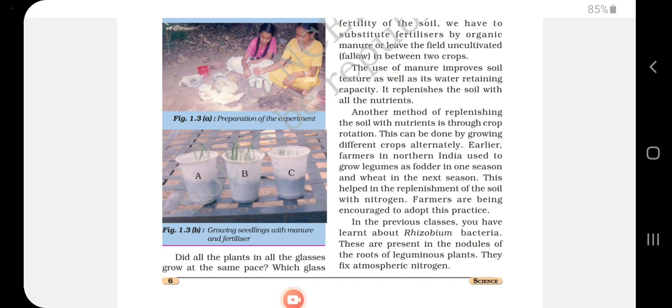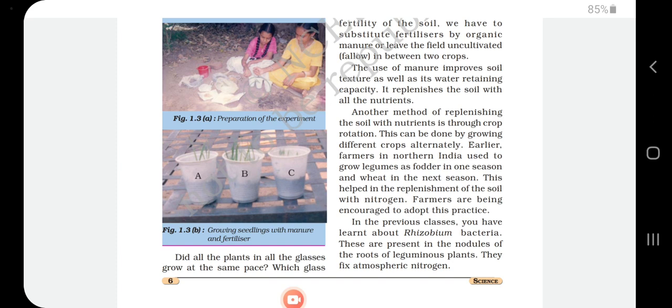In the previous classes you have learned about rhizobium bacteria. This is an important question, students, listen here. Rhizobium bacteria are already present in the soil. What is the use of rhizobium bacteria? Rhizobium bacteria fix nitrogen into the soil, converting it into ammonia. It is very important for fixing atmospheric nitrogen.